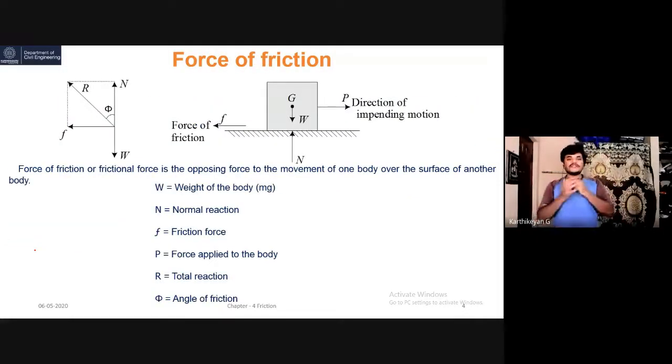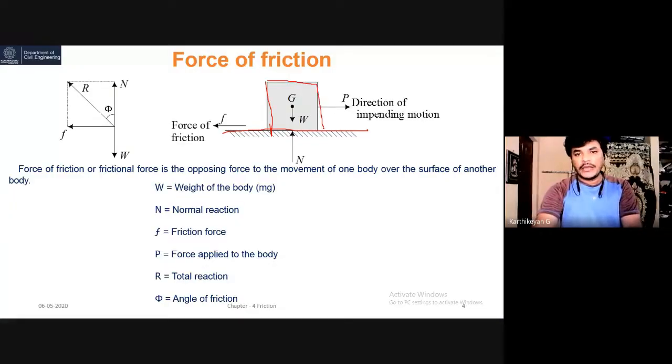Next, what is force of friction? Here there is a diagram. There is a surface, and over the surface there is an object or block. The self weight of the block acts in the downward direction. This is W, which is mass into acceleration due to gravity, mg.